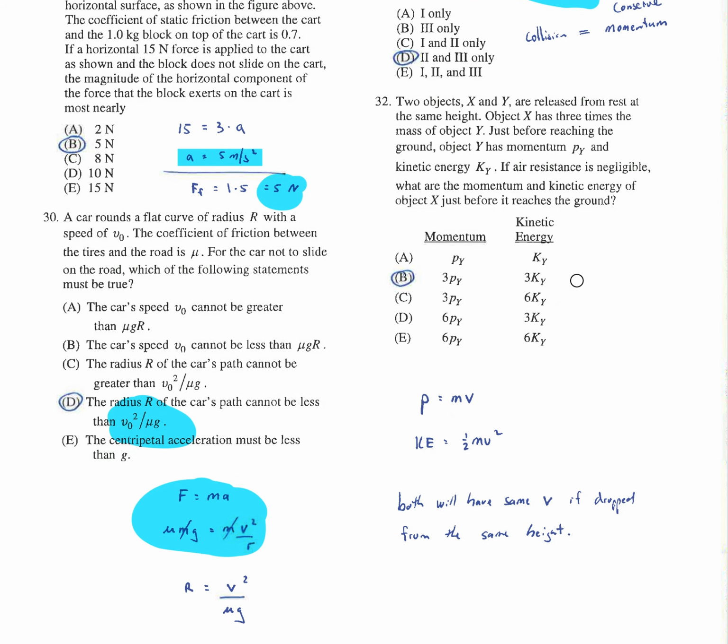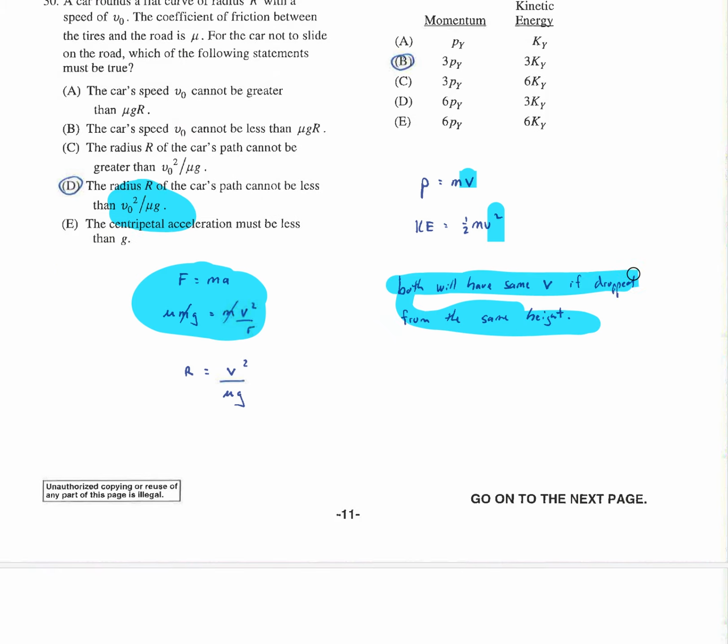This one, we're taking two different objects and we're dropping them from the same height. Well, if both of them drop from the same height, they will have the same velocity. So just look at the momentum. This one's got 3 times the mass, so it has 3 times the momentum, and it's got 3 times the kinetic energy. Their velocities will be the same, so the only thing that's different on these two objects is m. One of them's got a 3m and one of them's got an m, so one of them's going to have 3 times the momentum and 3 times the kinetic energy, right? Momentum and kinetic energy are linearly related to m, so tripling m triples momentum. V is the same.